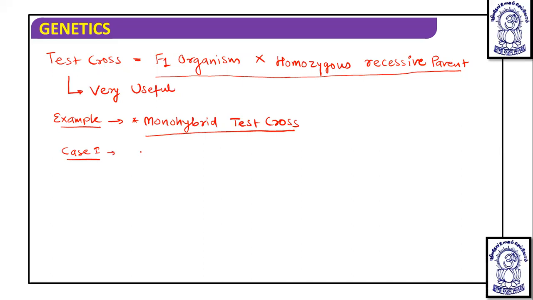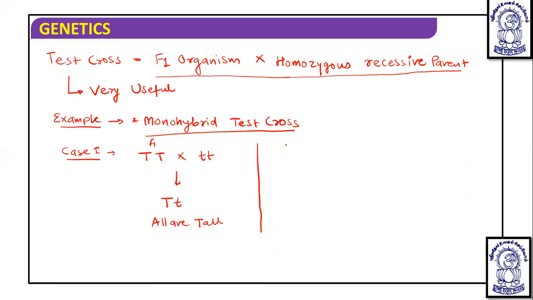In case 1, suppose the parent plant is homozygous tall, TT, and it is crossed with the small t, then it is going to produce capital T small t. Obviously, all are tall plants. So if we make a cross of any tall plant with the dwarf plant and we get all tall, then we have to understand that the particular tall plant has a homozygous dominant genotype.